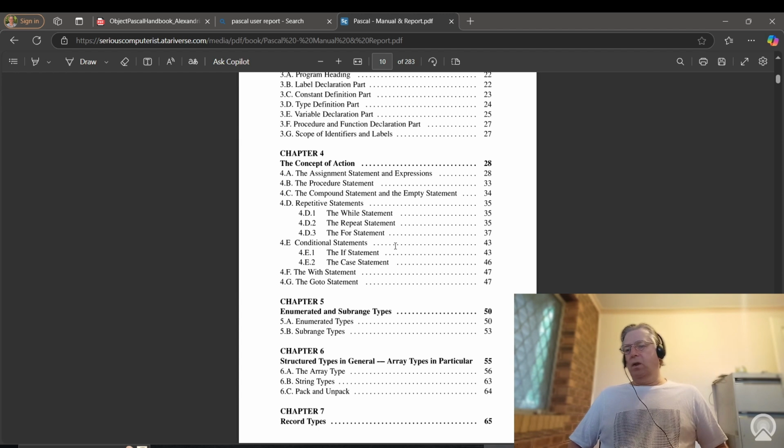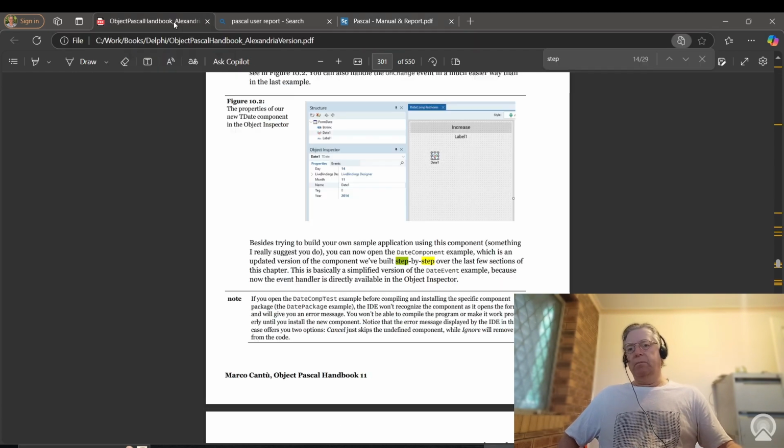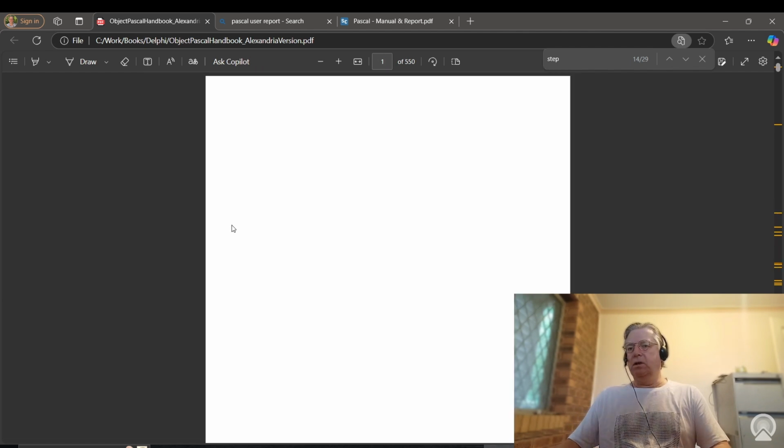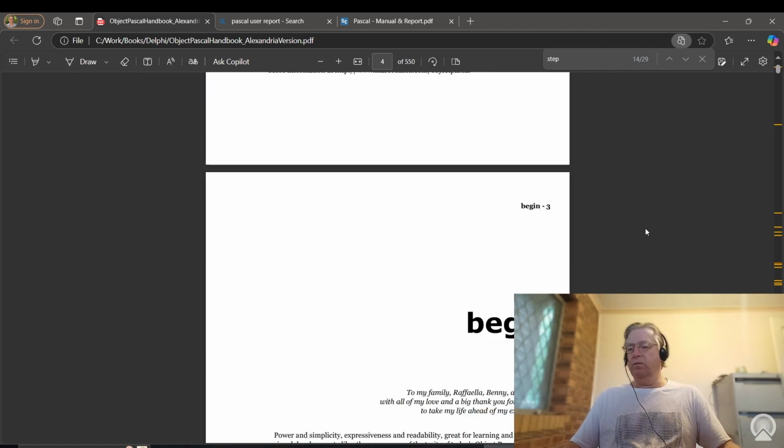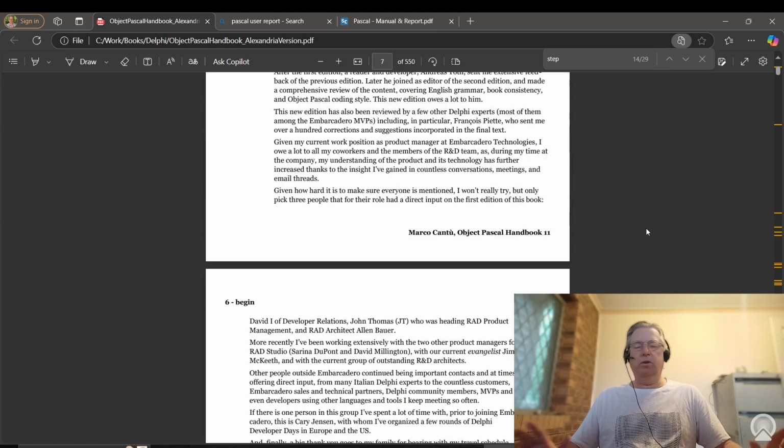We are not going to worry about a case statement, because what we want to do is build up our knowledge base a little bit over time. Another good book you can look at is the Object Pascal Handbook, and you'll find similar information in this book in relation to looping constructs and if statements.